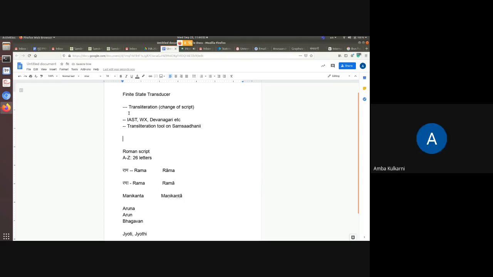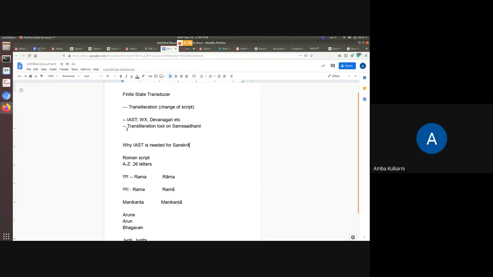Before that I had told you why IAST is needed for Sanskrit or even for our languages also. If we use this IAST, you might have seen many people write messages in Roman, but the language is Telugu or Marathi.